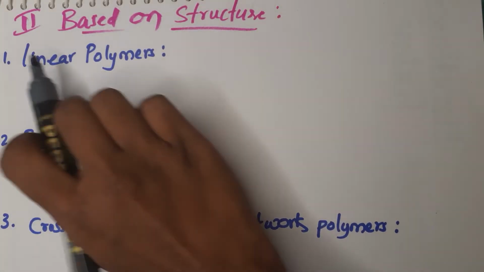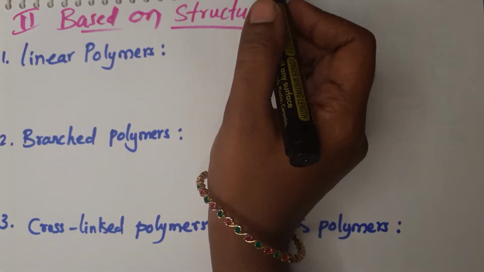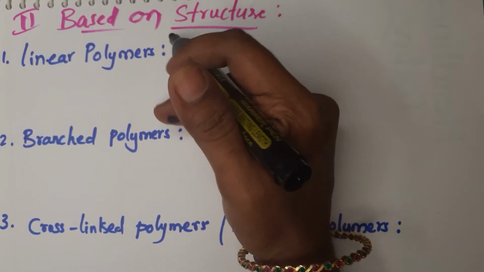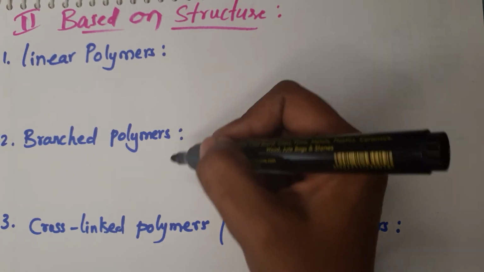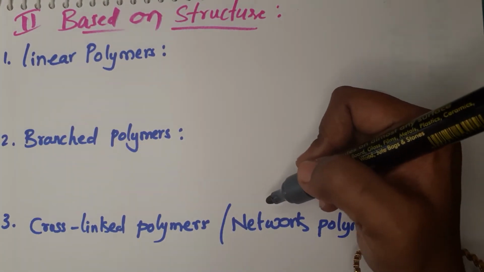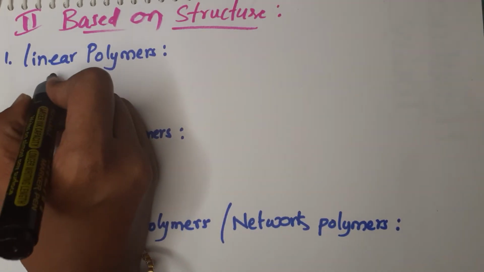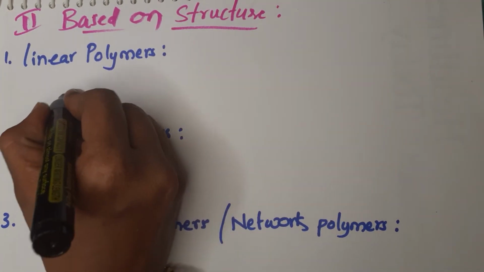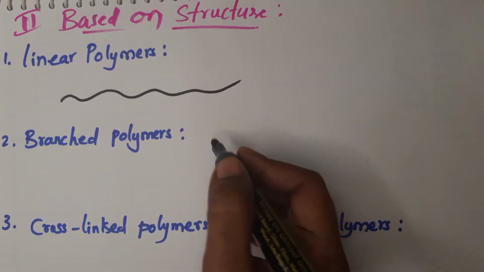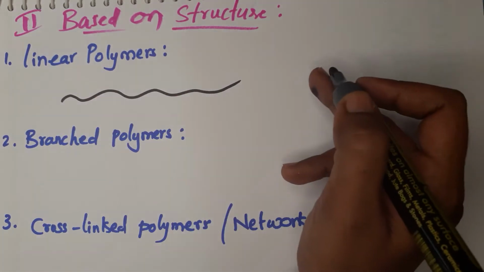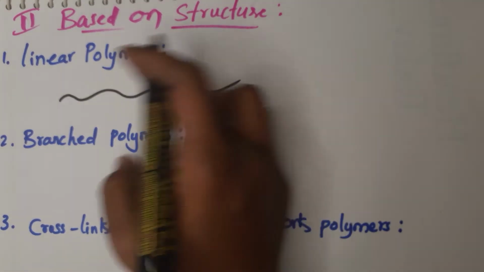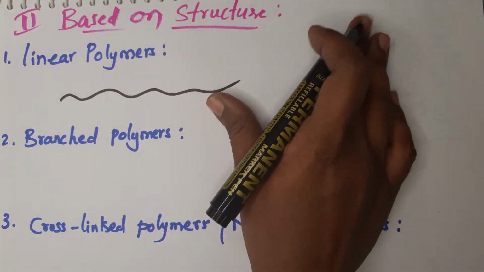Now coming to the classification based on structure. Based on structure, the polymers are divided into three categories: linear polymers, branched polymers and cross-linked polymers or network polymers. So what are linear polymers? Linear means straight chains. These polymers form straight chains with the monomers. That kind of polymers are called linear polymers.